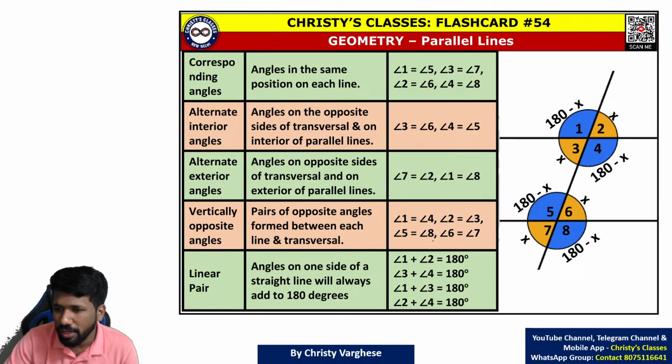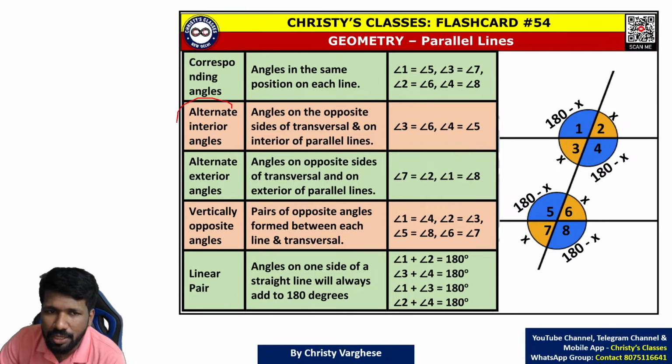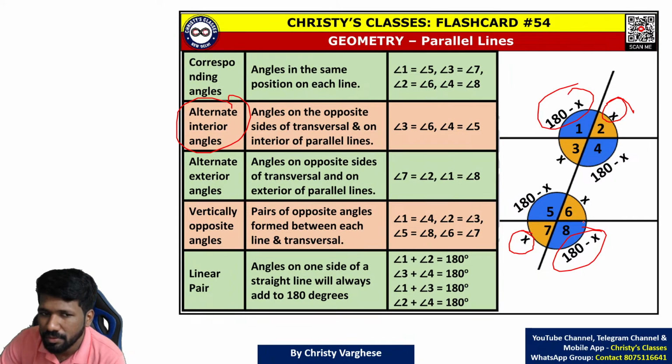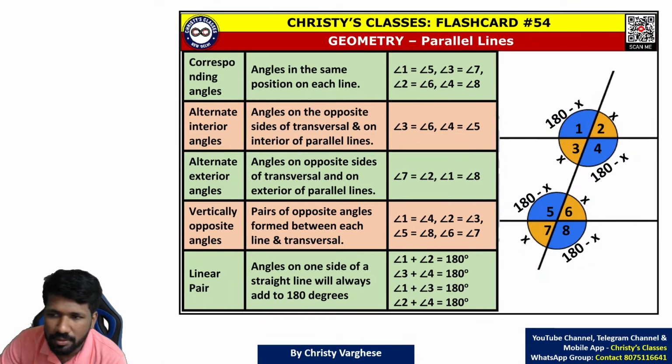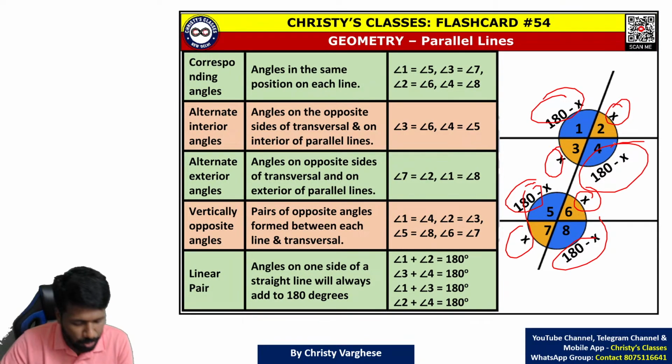And by that you can say a few more properties. Alternate interior angles are equal. Similarly, alternate exterior angles are equal. These are angle 2, angle 7, angle 1, angle 8. And corresponding angles are equal. Corresponding angles means this and this are corresponding angles. This and this are corresponding angles. This and this are corresponding angles. This and this are corresponding angles.